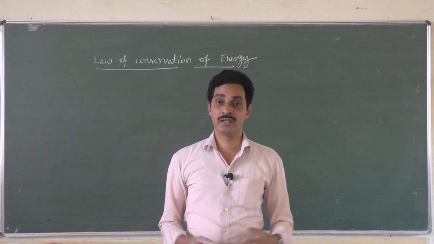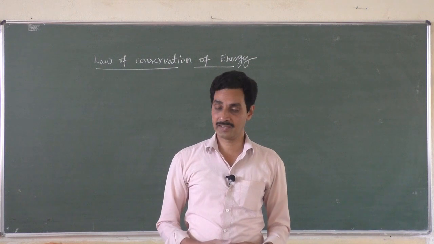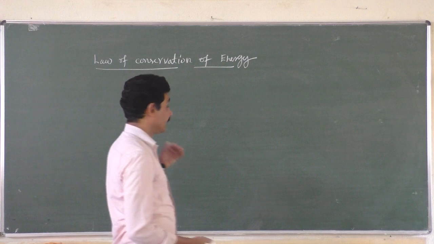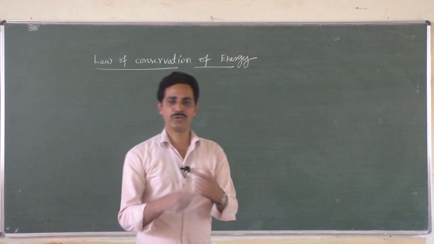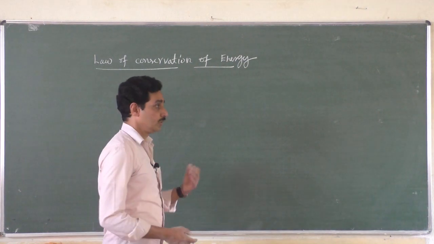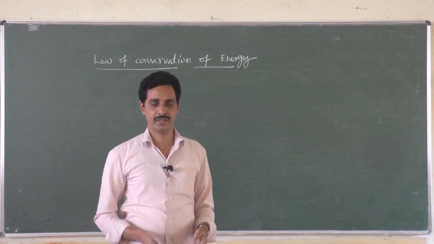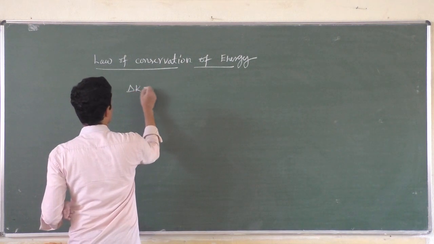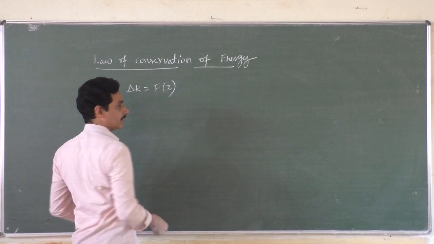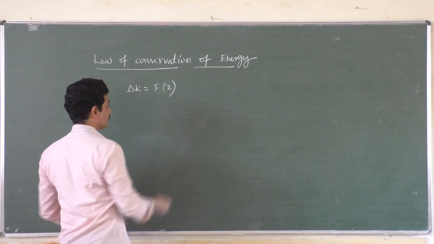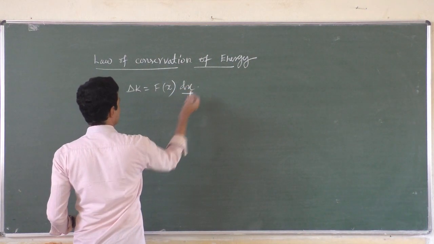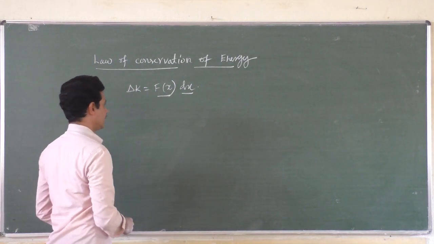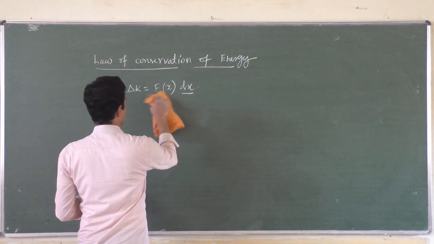Now suppose you compare the potential energy and kinetic energy. I am talking about mechanical energies only, potential and kinetic energies. Taking those two energies into consideration, we are going to prove now the law of conservation of energy. You know that whenever there is a change in the kinetic energy, it is equal to force into displacement, right? So change in kinetic energy is equal to the applied force, which is a displacement dependent force, F(x) dx. The small displacement into the force applied along that small displacement gives the change in the kinetic energy. Similarly, what is the change in the potential energy?